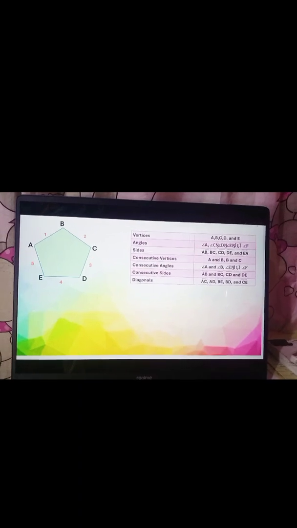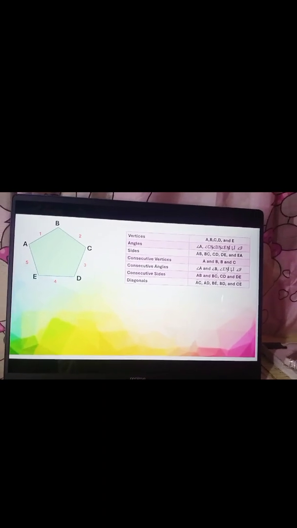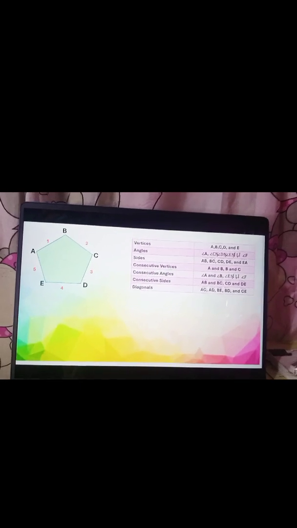It can be clockwise or counterclockwise. As long as it is named consecutively, it is okay. So you can call it vertices A, B, C, D, E, or E, D, C, B, A.